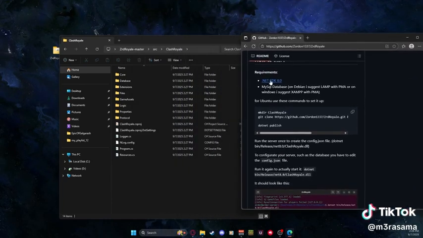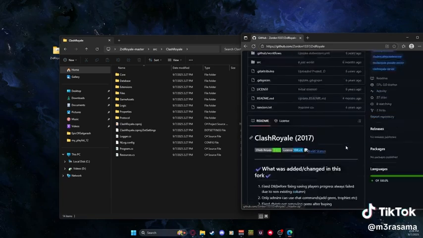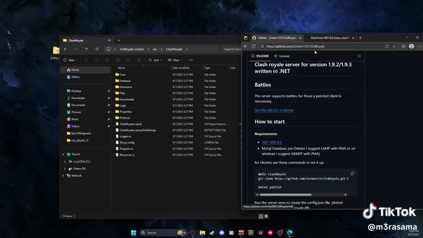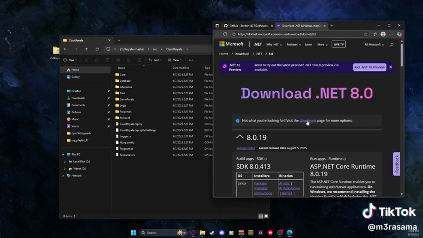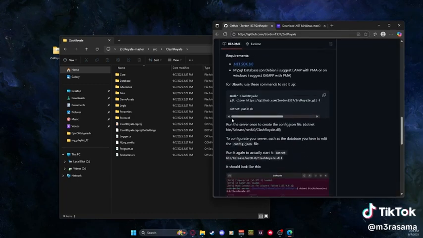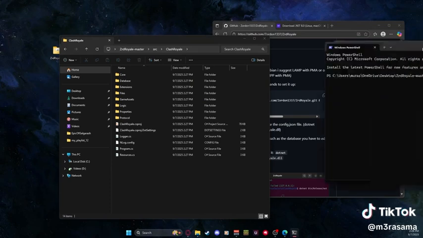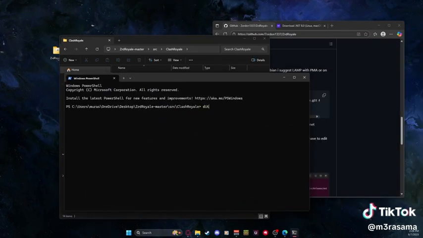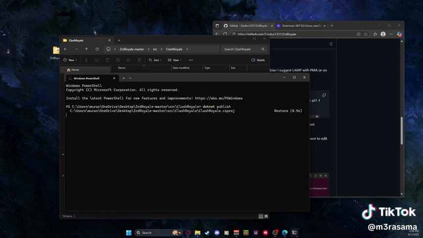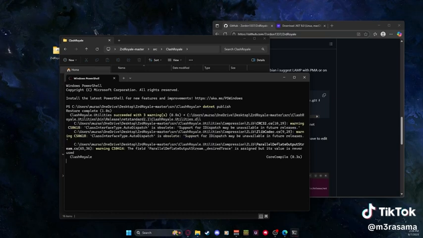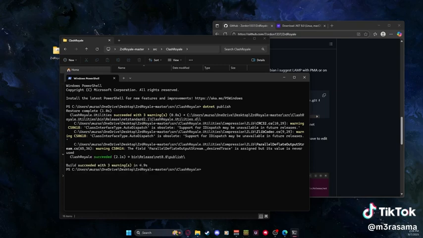However, you need to make sure that you have .NET SDK 8.0 installed. You can install it here. And you're going to run this command right here, dotnet publish. To do that, I'm going to right click and open in terminal, and I'm going to type dotnet publish. Okay, looks like it succeeded.